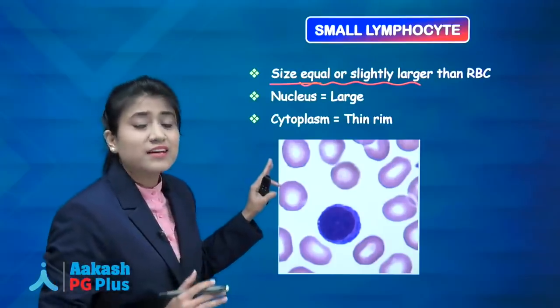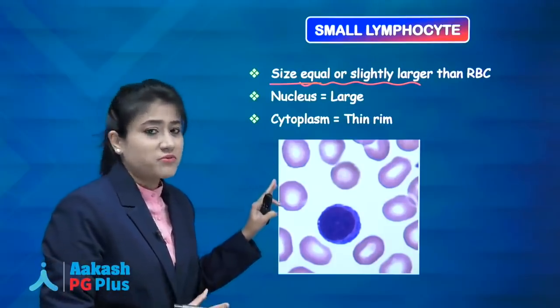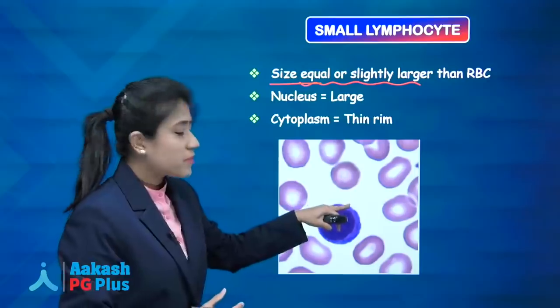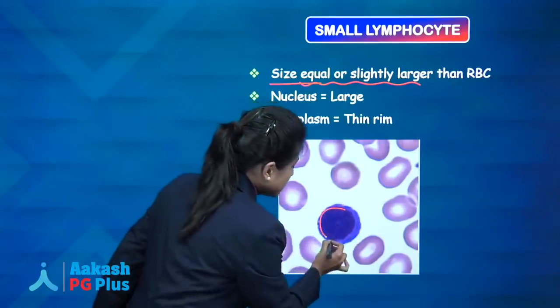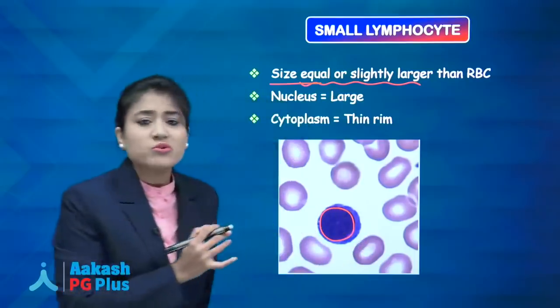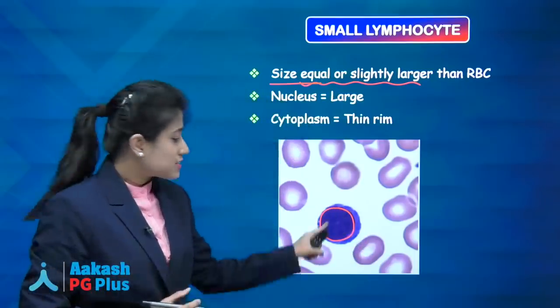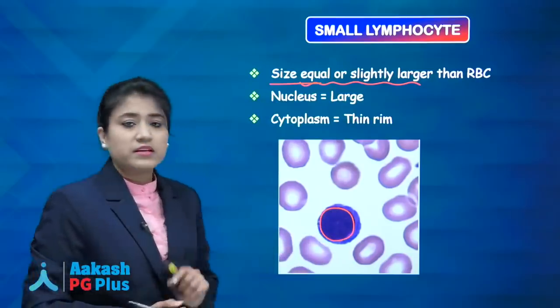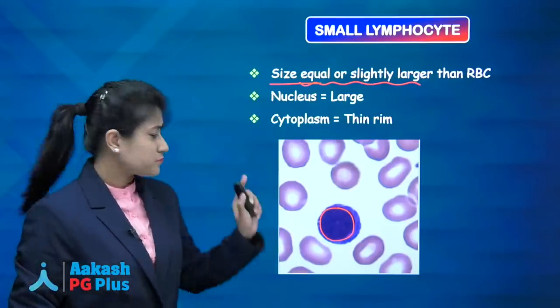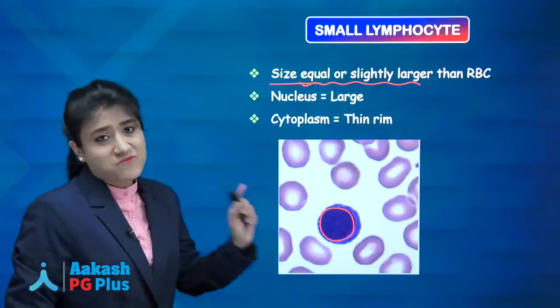And remember, nucleus of the small lymphocyte is larger while cytoplasm is less. Here you can see that this nucleus is covering most of the cell as compared to cytoplasm, which is present in the periphery like a thin rim. Write it down. So this is your small lymphocyte.